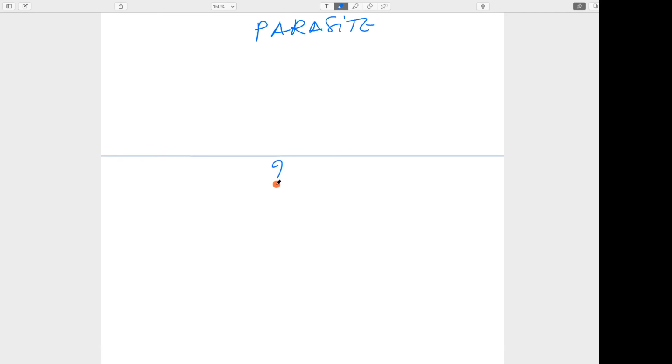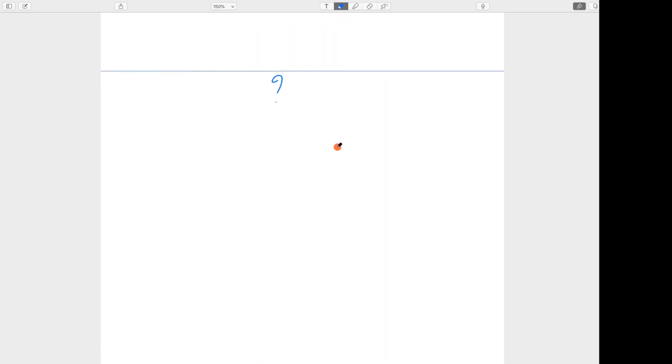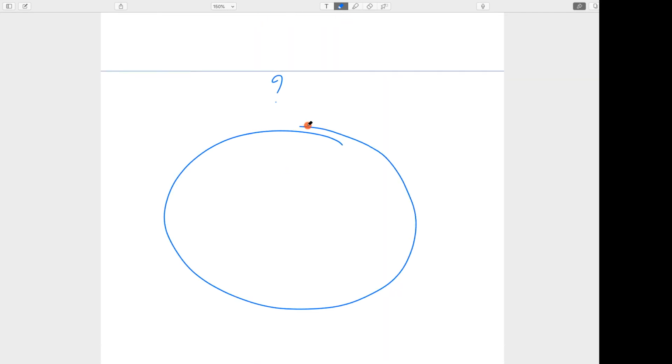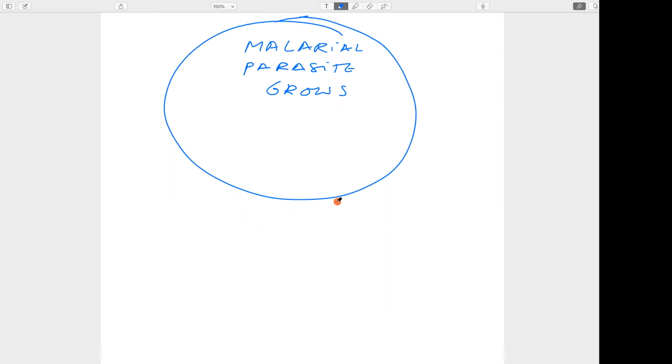How can it be explained? Let me see. This is an RBC. In the RBC, the malarial parasite grows by completing its cycle.